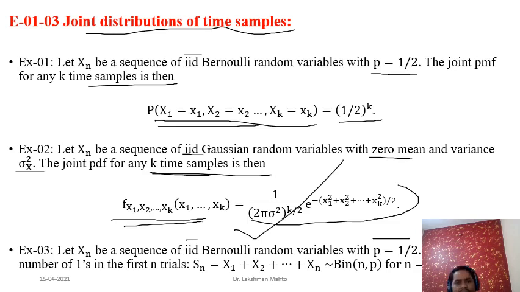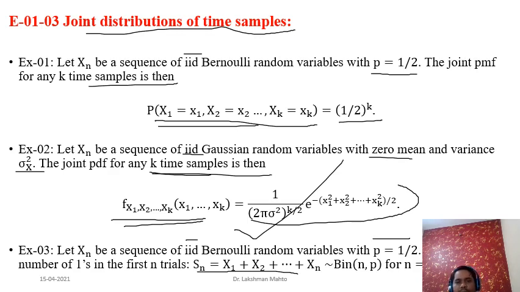It is the sum of Xk, up to n. I have taken the first n random variables, so we are calling it Sn. Sn is the sum of the first n Bernoulli random variables. So we had already seen that if you sum n Bernoulli random variables, then the summation always happens to be a binomial random variable. So Sn would be a binomial random variable.